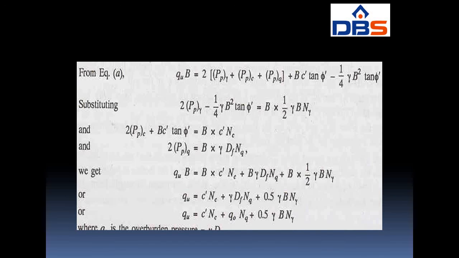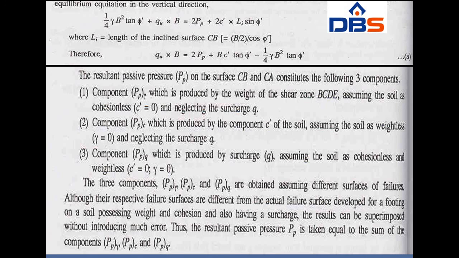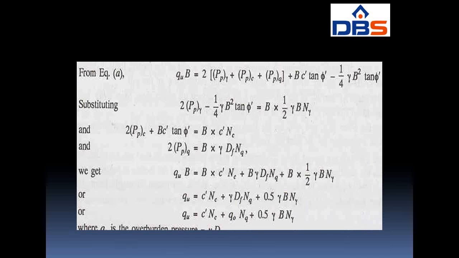So in equation A, we replace PP with the three components: PP is equal to P gamma plus PC plus PQ. Here is the derivation.